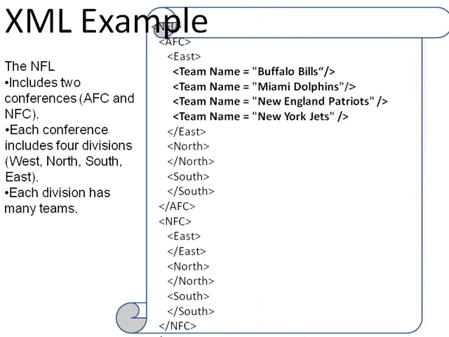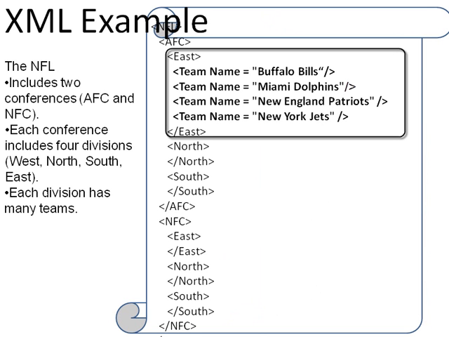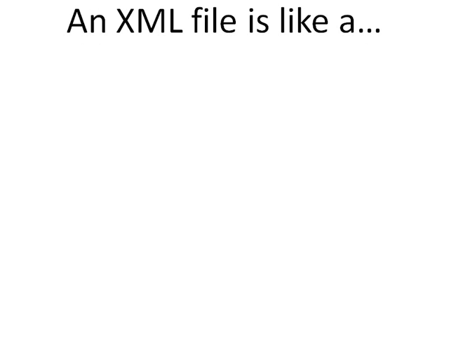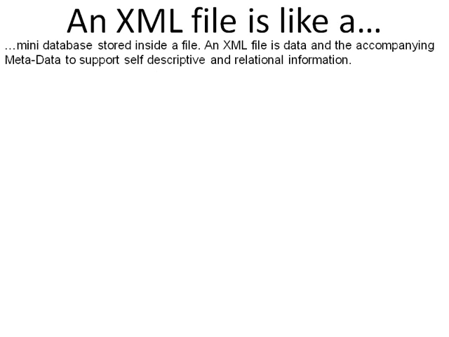Each division, like I said, has many teams. List all of the teams, and you know which division they belong to. The Buffalo Bills, the Miami Dolphins, the New England Patriots, and the New York Jets are all in the AFC Eastern Division of the NFL. So an XML file is like a mini database stored inside of a file. An XML file is data and the accompanying metadata to support self-descriptive and relational information.